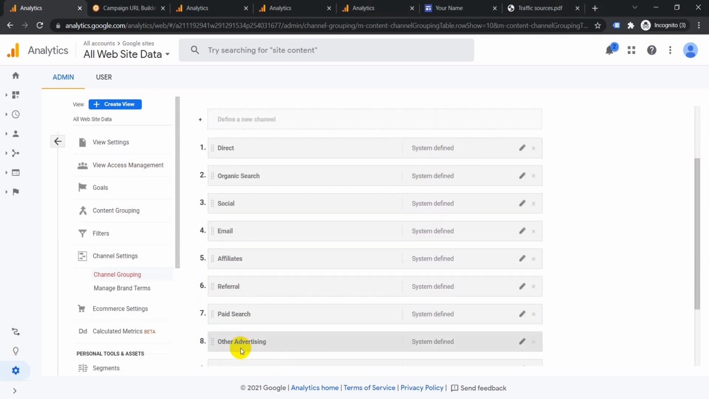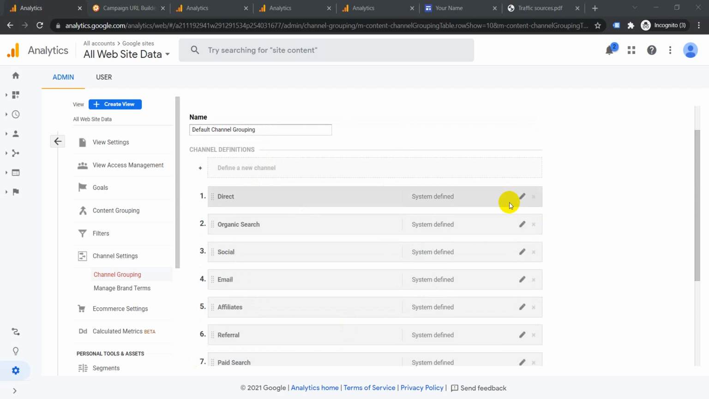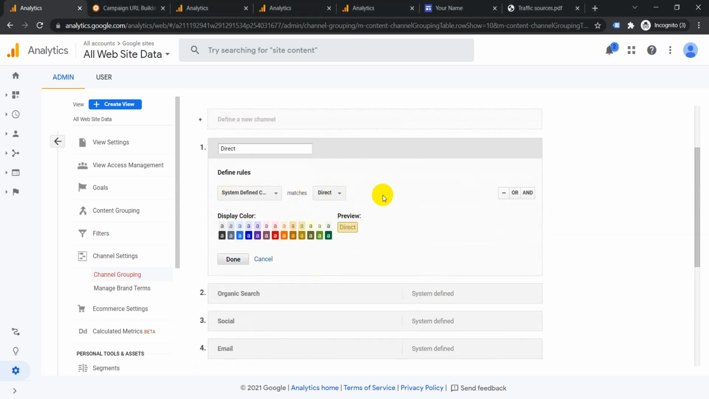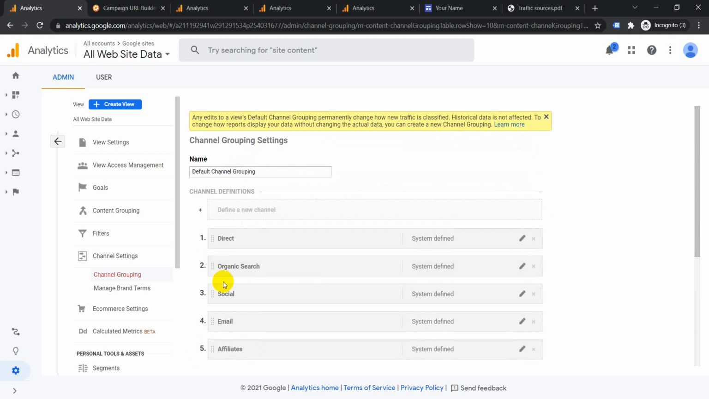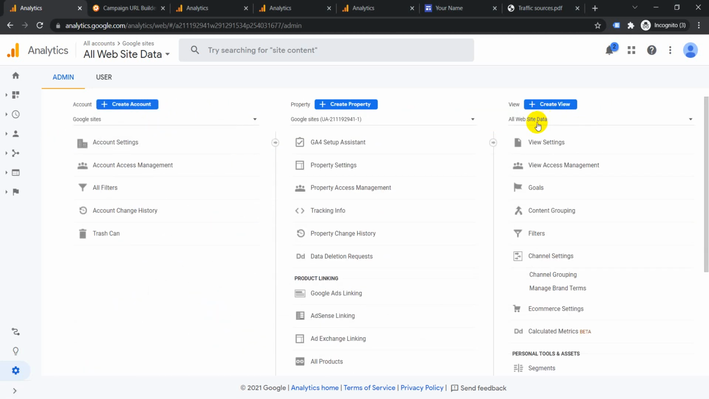So there are 9. If any source is not able to be tracked, then it will fall under other. So these are all the things. You can edit them, click here, and you can see how the rules are defined and all. In case you do want to edit this, I suggest you test this out in the test view, because once this has been changed, it will alter the traffic and you will not be able to get back the traffic which is there. If the traffic gets corrupted, you will not be able to restore it. So I suggest you test this out in the test view.